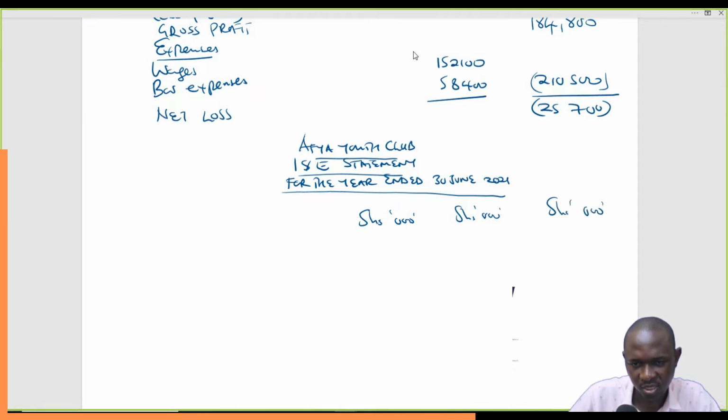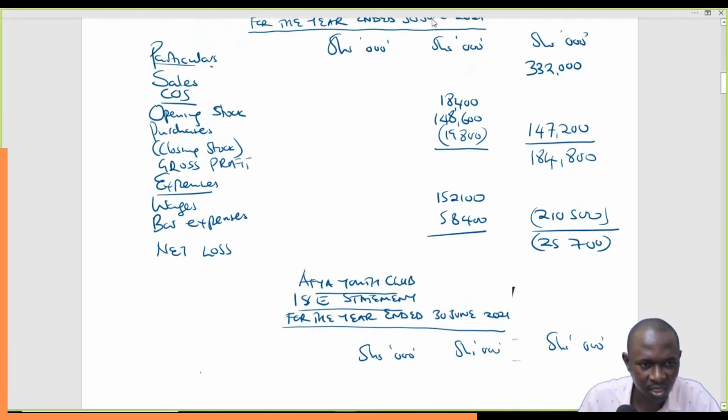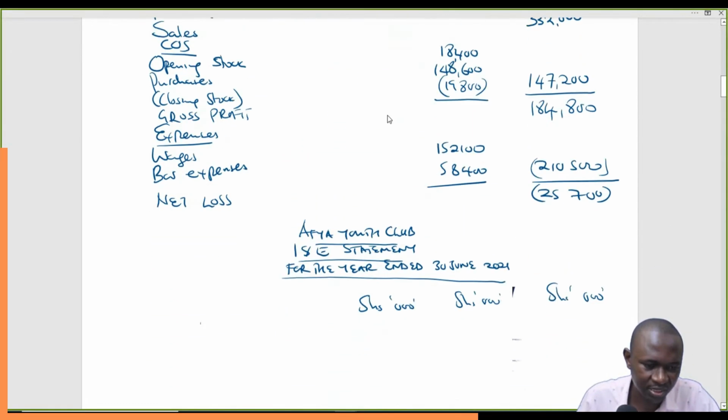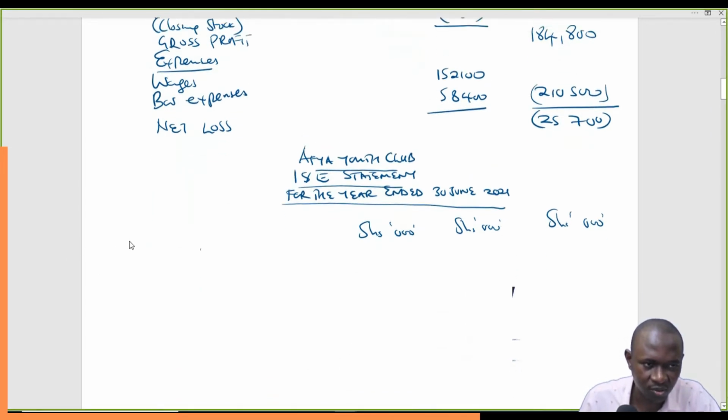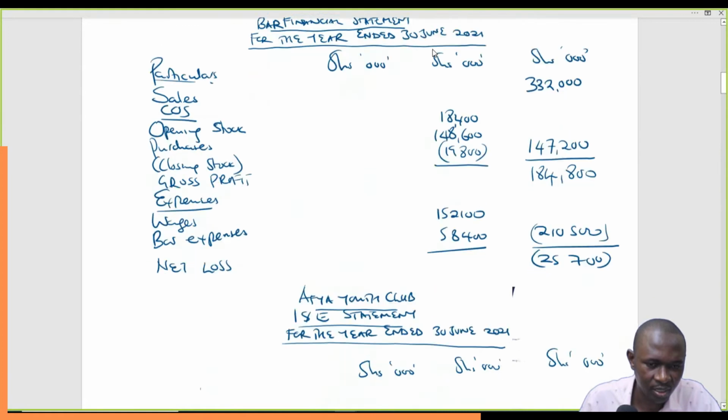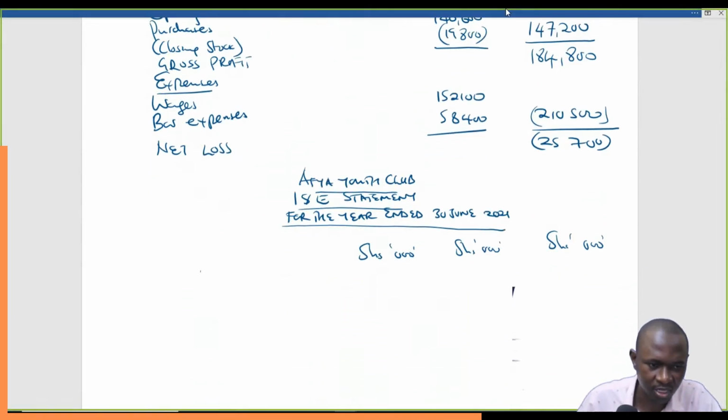And then we'll start with the incomes, then less the expenditure. This statement is quite straightforward. We have incomes, then expenditure. So we'll start with our incomes.